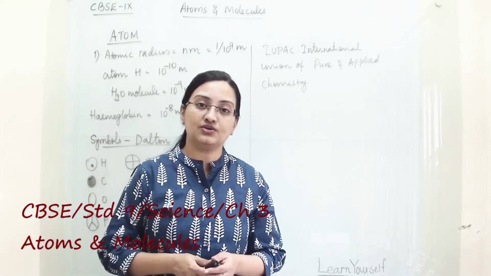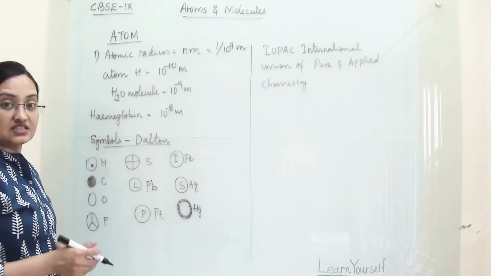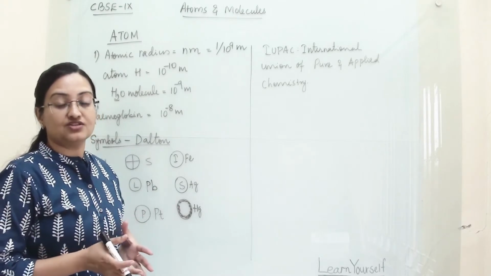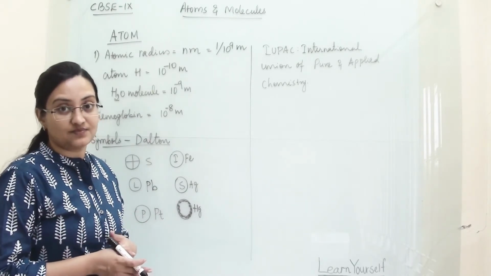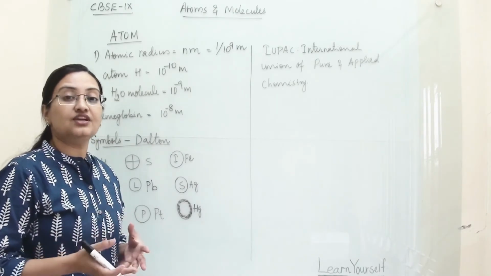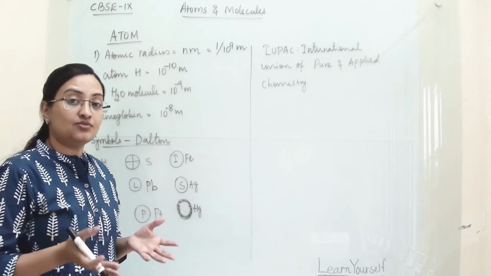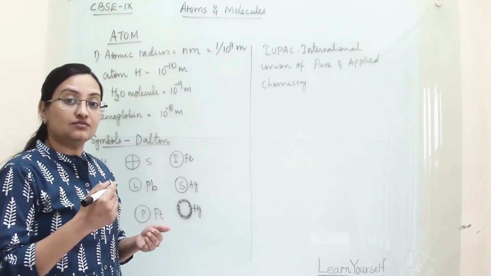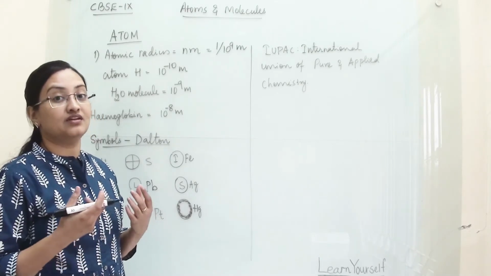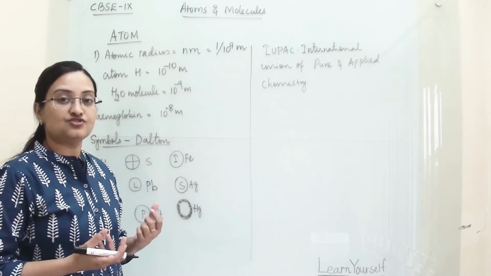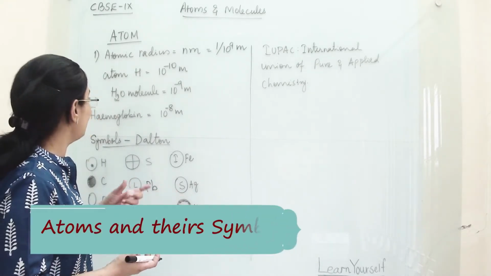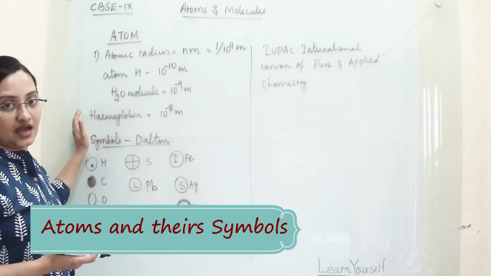Atoms and molecular mass. Earlier we discussed what atoms are, the laws of chemical combination, the law of conservation of mass, and Dalton's atomic theory. After the discovery of atoms, there are n number of atoms, and now the next important thing for scientists is to give them a name and a symbol by which we can represent them in a chemical reaction. So first of all, we will see how small atoms are.